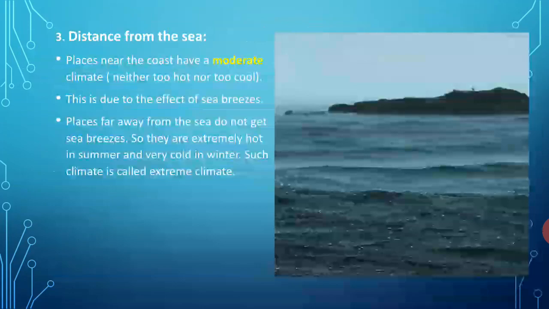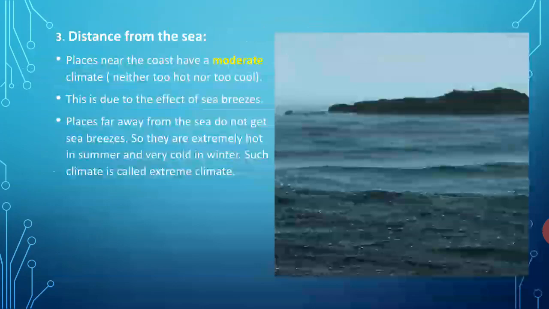Let's compare the climatic conditions of Delhi and Chennai. Chennai is located along the coast while Delhi is located far away from the coast. As Chennai is nearer to the equator, it should be hotter than Delhi in the summer season. But this is not so. Why? Because Chennai is near the coast. Chennai experiences a mild climate throughout the year because of the coastal area present there.